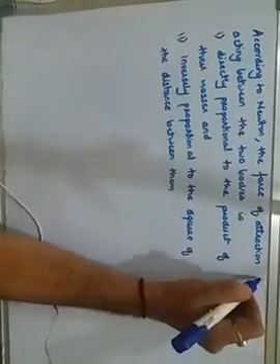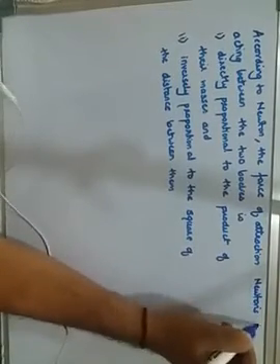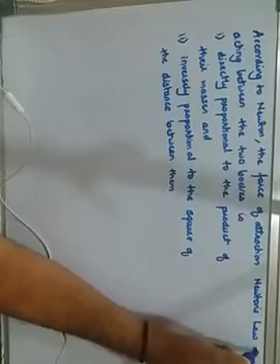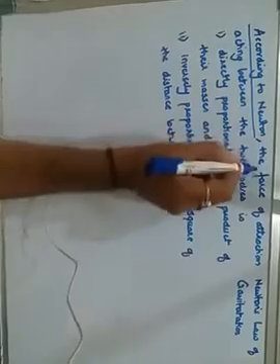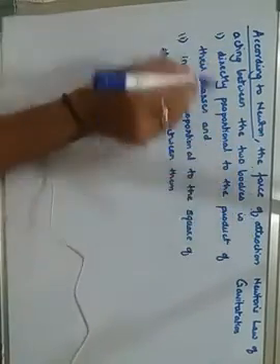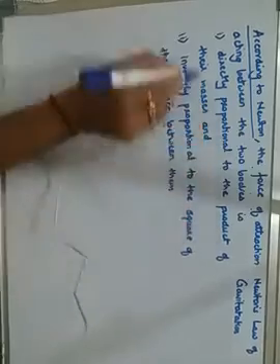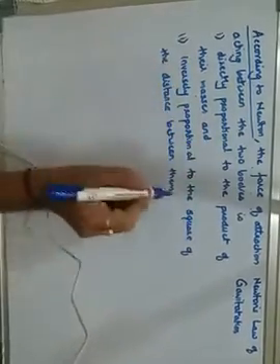It is called Newton's law of gravitation. What is the statement? This is surely going to come in exam. According to Newton, the force of attraction acting between the two bodies is directly proportional to the product of their masses and inversely proportional to the square of the distance between them.